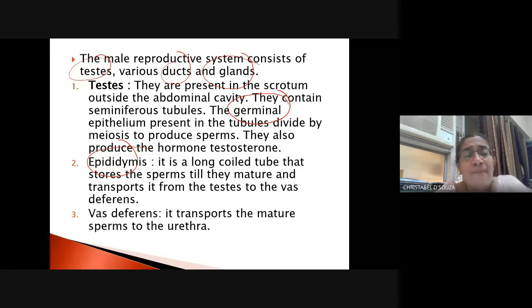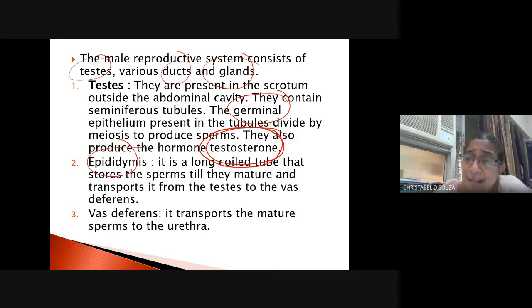Now, a very, very important function of the testes is also to produce the hormone which is known as testosterone. Testosterone gives rise to secondary sexual characters. For example, deepening of the voice, okay, the beard that grows, the hair that grows on the body as well as the pubic region. All this is because of this hormone which is known as testosterone.